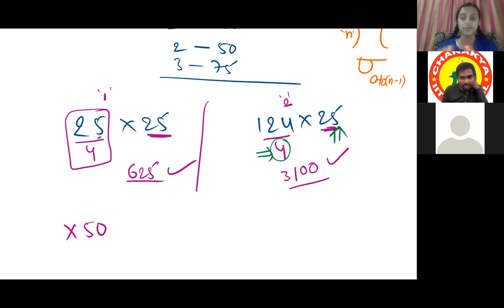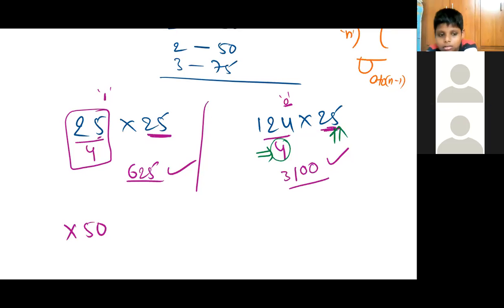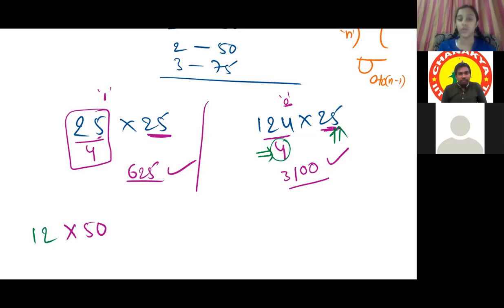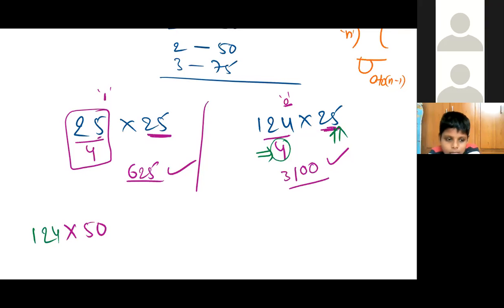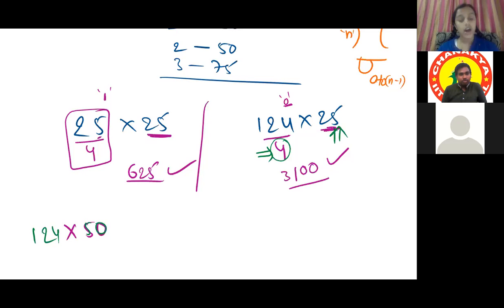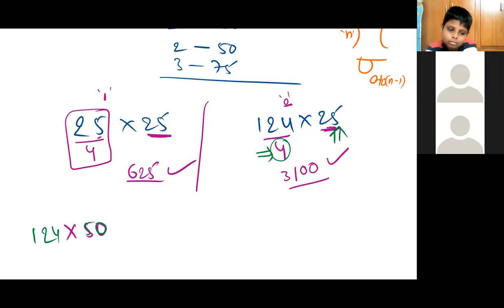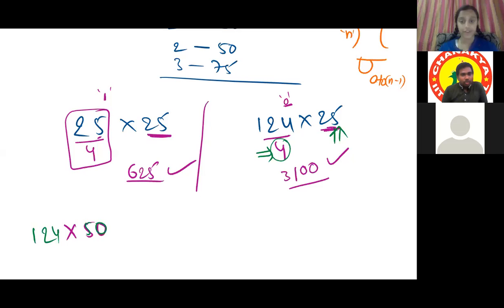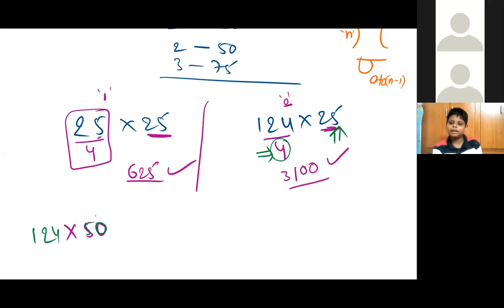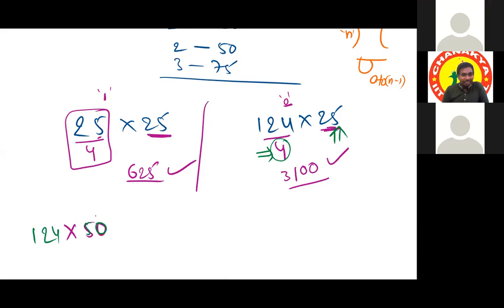Okay, let me make this clear. In the same example, if you put 50 in place of 25, and 124 in place of 4, that is your question. Now, as you put 4 when multiplying with 25, are you supposed to put 6 in place of 4 when multiplying with 50? No. Just think once about what I am telling.